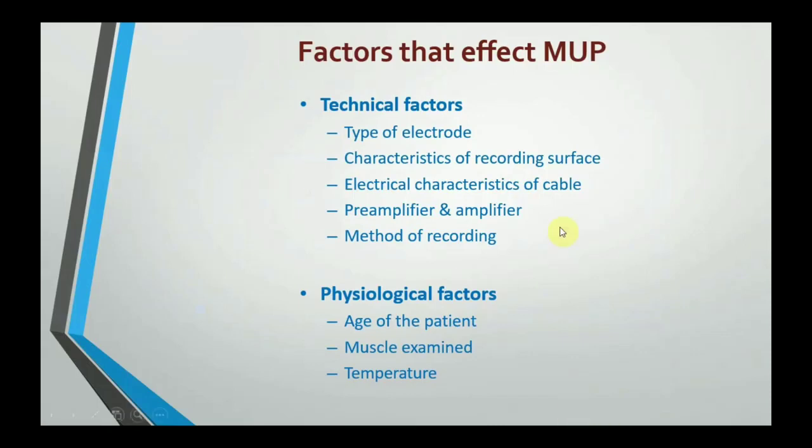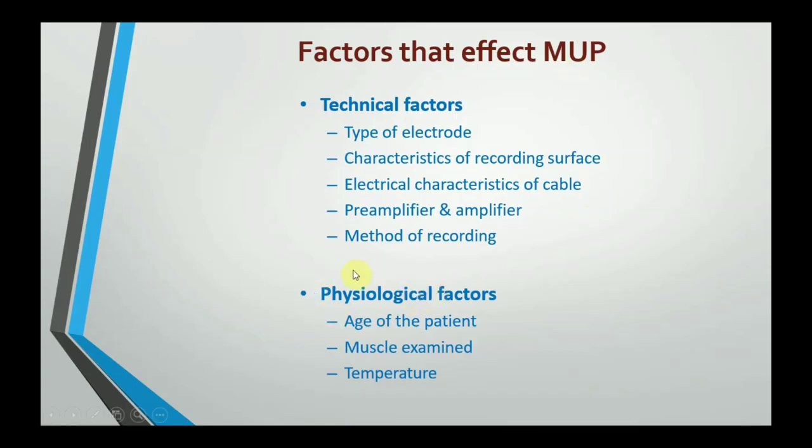Then what is the characteristic of the recording surface? That means if the skin is hairy, or sweating is there, or if it is oily skin, then it will affect the motor unit potentials. Then the electrical characteristics of the cable, the preamplifier and amplifier, and how the recording is done. The method is also important, which may affect the motor unit potential recording.